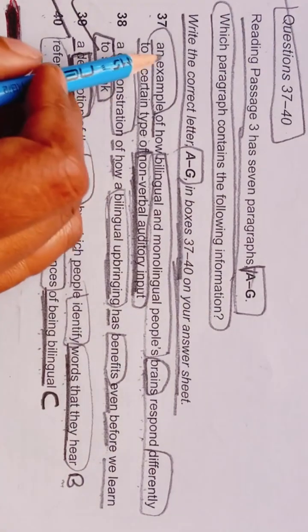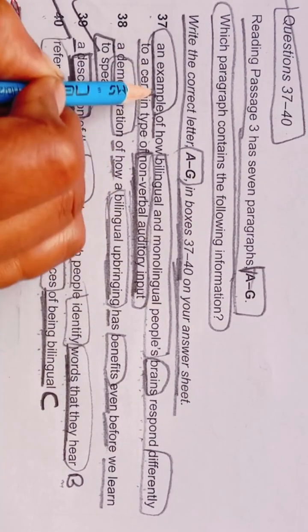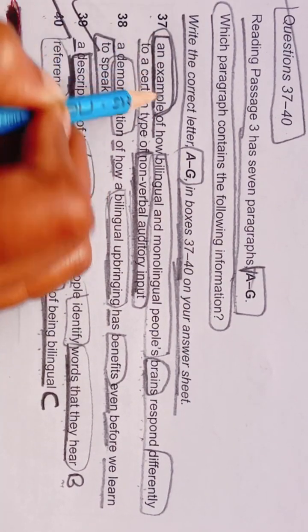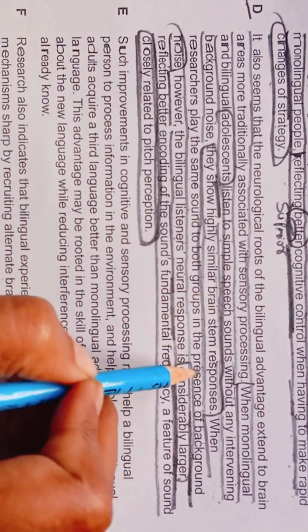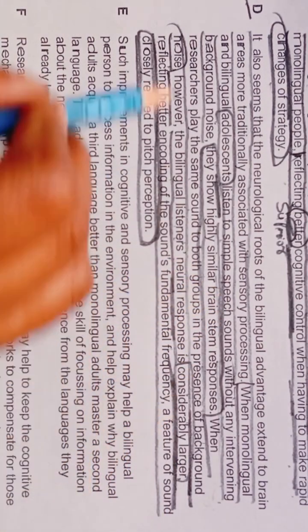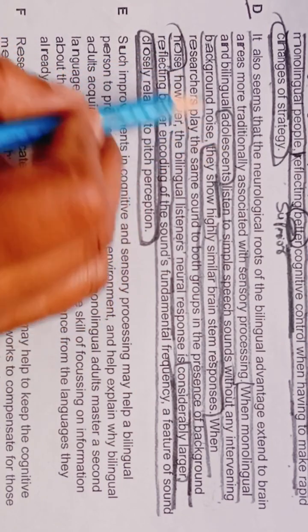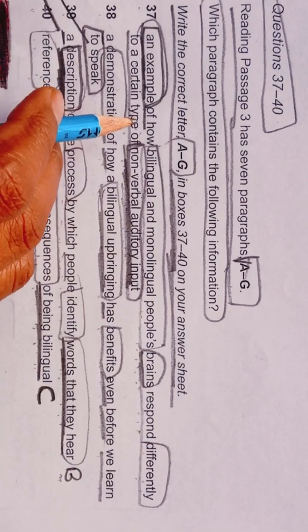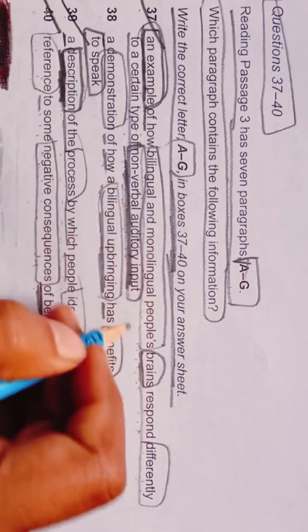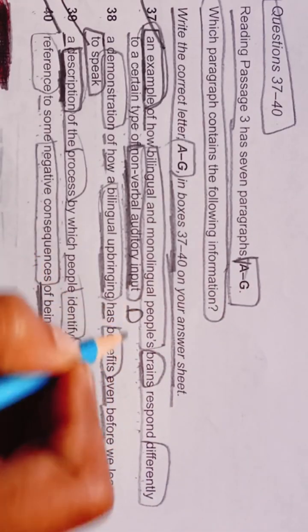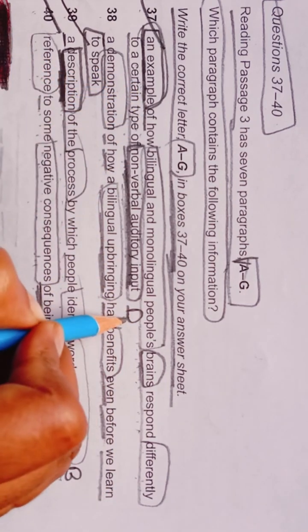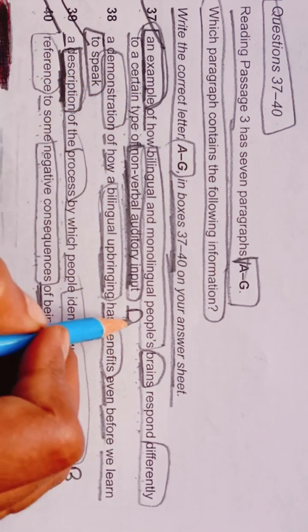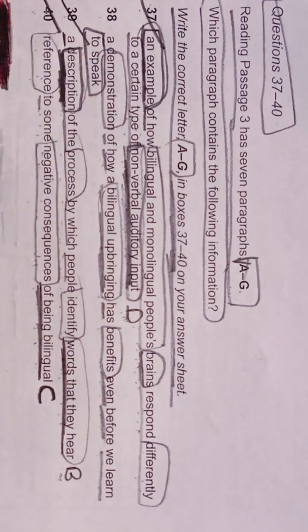An example means they are playing speech sound in presence of background noise. So this is the example they are mentioning here. And in 37 number we will write D paragraph. We are getting this information from D paragraph, so we will write D in front of 37 in our answer sheet.